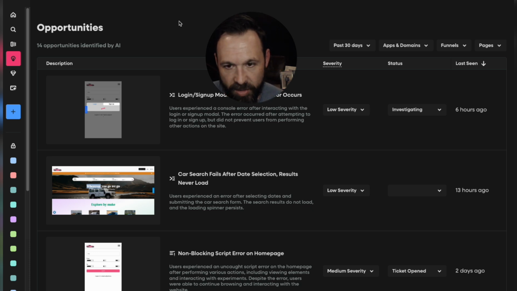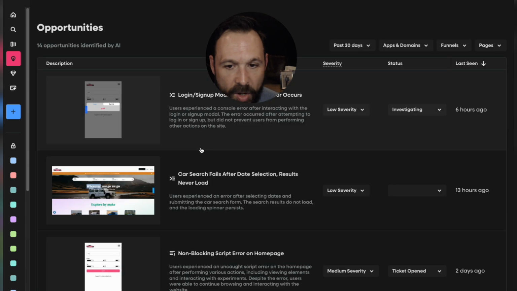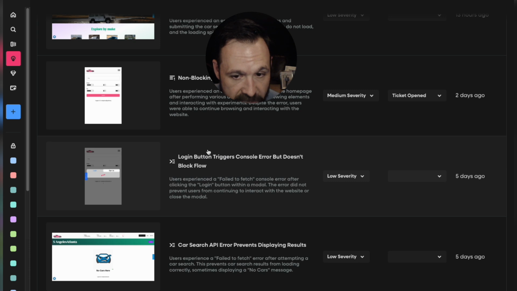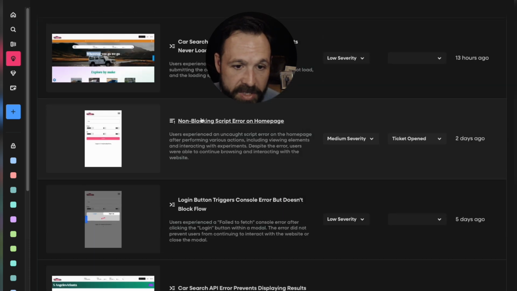Let's take a look at the example. Here we have a whole series of different opportunities that have been found by Story AI. This is a non-blocking script error on the home page: users experience an uncaught script error on the home page after performing various actions, including viewing elements and interacting with experiments. Despite the error, users were able to continue browsing and interacting with the website.